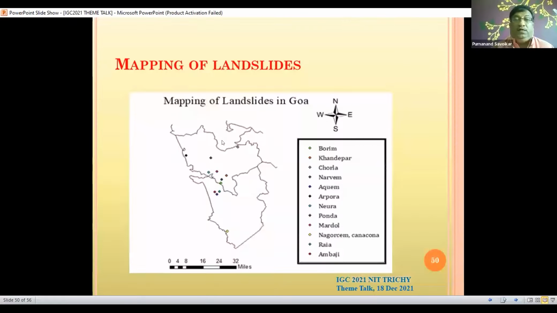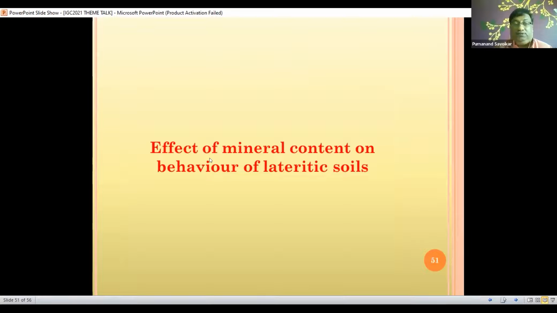These are the places where we have studied different landslides, the places which are listed here. And if you click on these maps, it will give the details of the landslides which have occurred in the past. Then we tried to relate this behavior of these lateritic soils based on the mineral content. A study is going on in this area. We are trying to find out what could have been the reasons, or the presence of which minerals will result in landslides and other things. So this data is available from various sources.